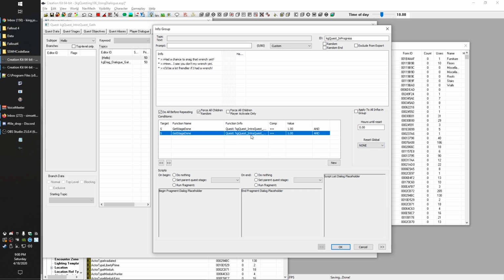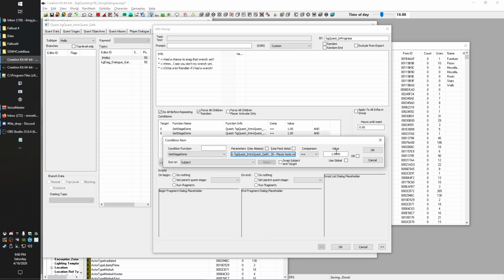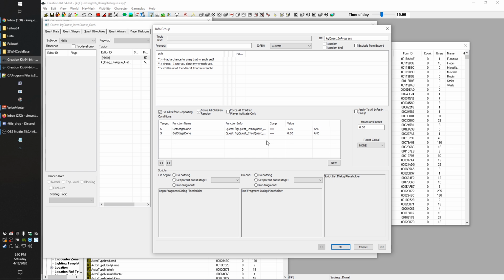So we're going to go ahead and duplicate this, and we're going to go to our player returns to Gath. In fact, we're actually even going to change it to player loots wrench. Once that is true, we don't want these lines to be eligible anymore. So we'll say, basically, if get stage done 20, the player loots the wrench, is equal to 0, as long as that's not true, he can keep saying these lines. So these lines will be eligible while the player has the quest, but before they go pick up the wrench.